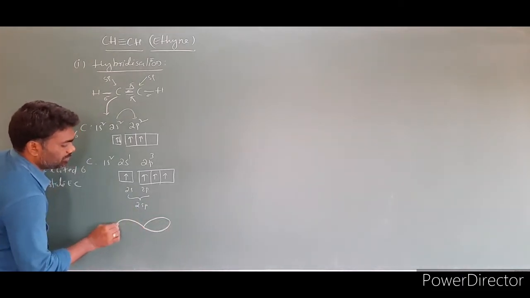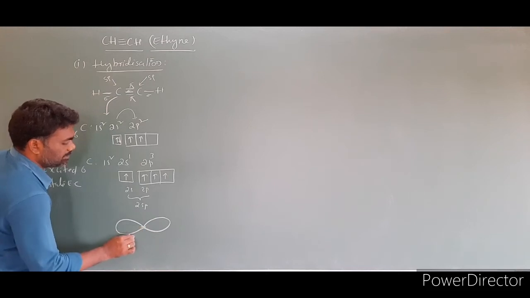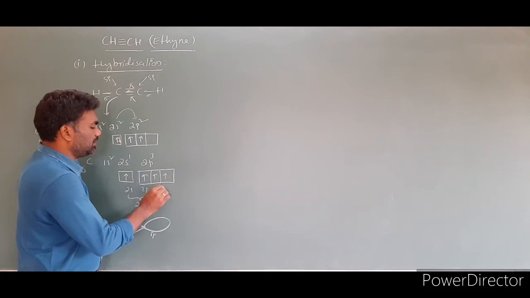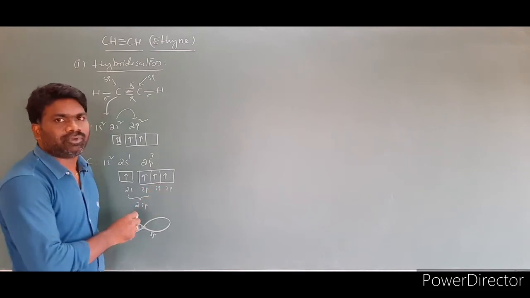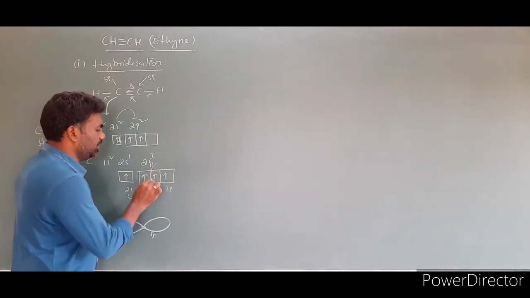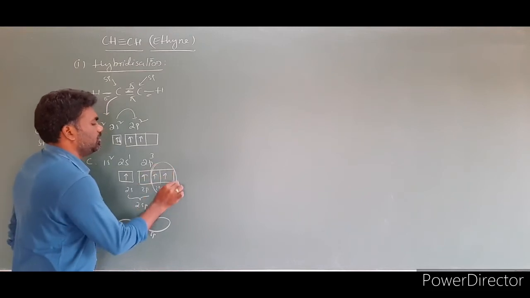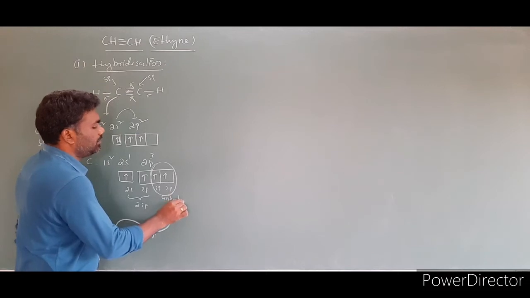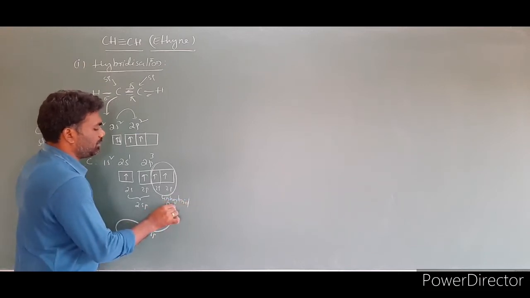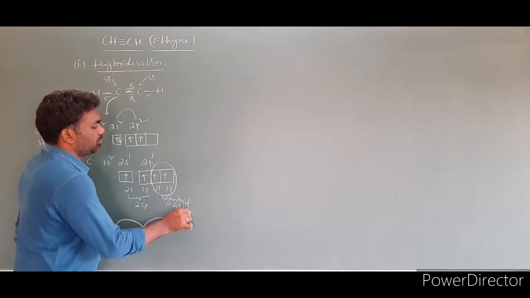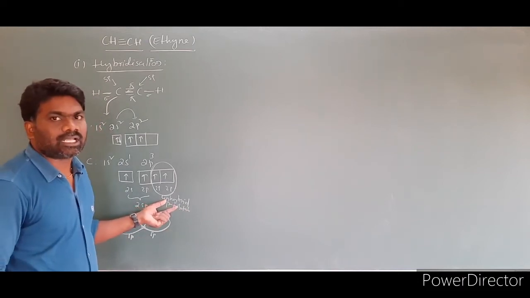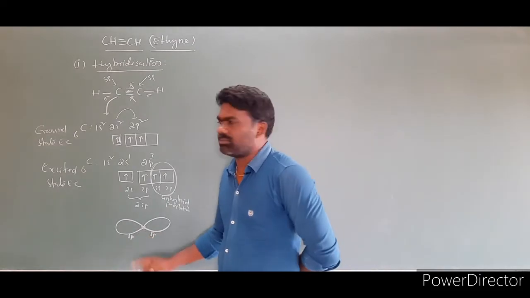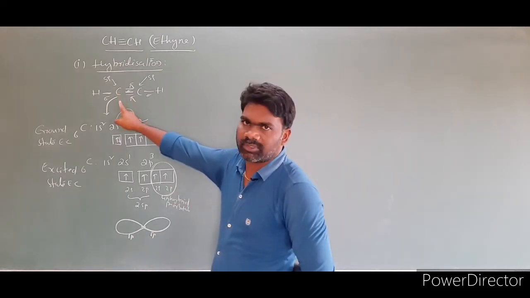We have to write it. This is one sp, this is another sp hybrid orbital. These two p orbitals are not involved in hybridization. Listen to this point carefully: these two orbitals are not involved in hybridization. These are called unhybridized p orbitals. Unhybridized orbitals can form the pi bond, and hybrid orbitals form the sigma bonds. This is for the first carbon.